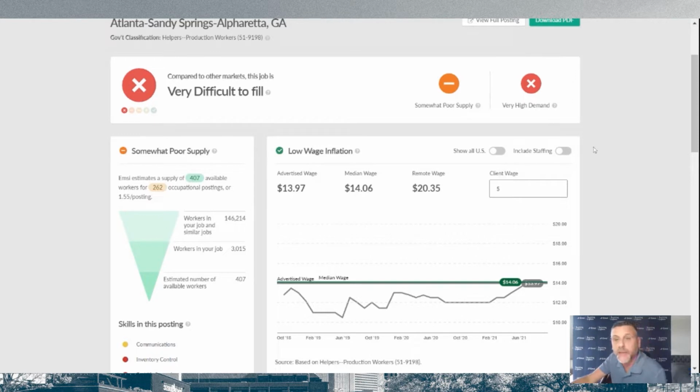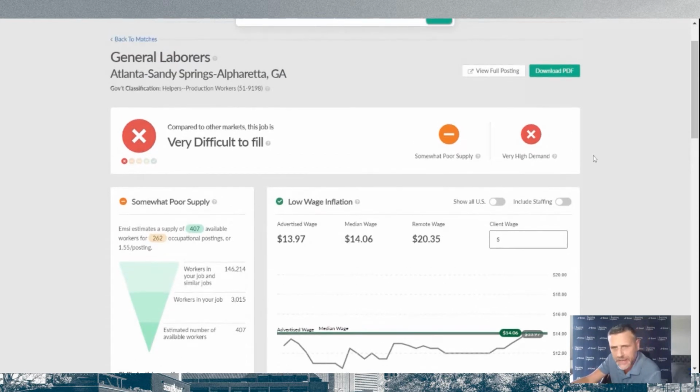So what do I mean by that? Well, anybody who's ever had to fill a rec knows that sometimes you're not totally sure if what you've been given is just a grenade that's going to go off in your hands. Your recruiters are going to be out there trying to fill this thing forever because maybe the pay rate's wrong, or maybe they're asking for something really quirky in the job posting itself. And you don't know that until your recruiter's been working on it for a couple of weeks.